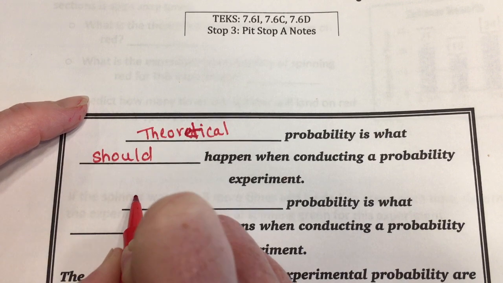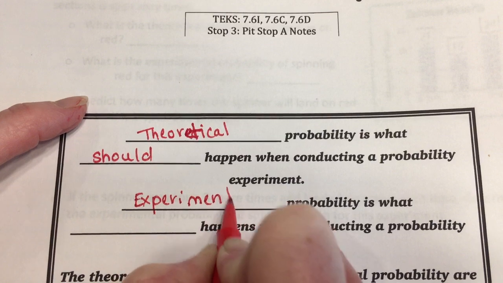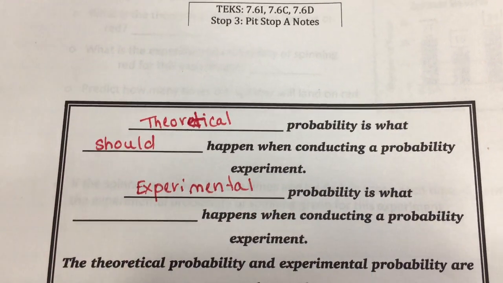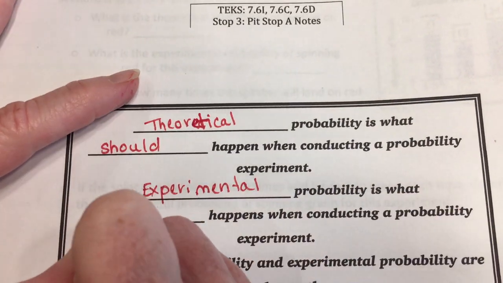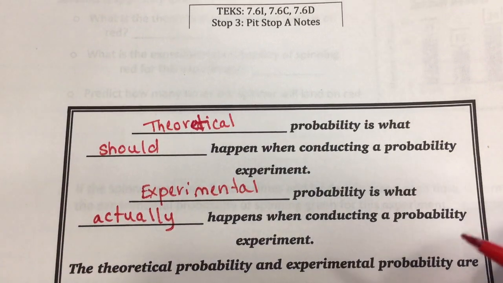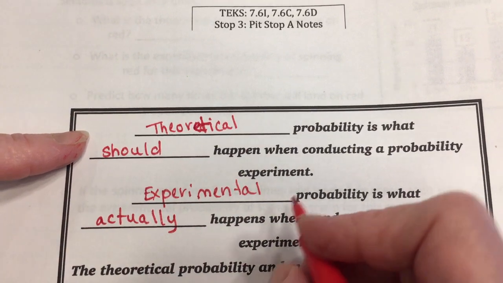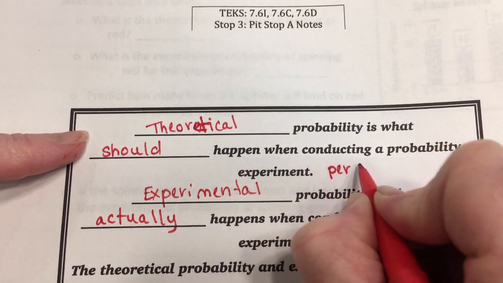So we call what actually does happen the experimental probability. Experimental probability is what actually happens. The theoretical probability is what should happen in a perfect world.